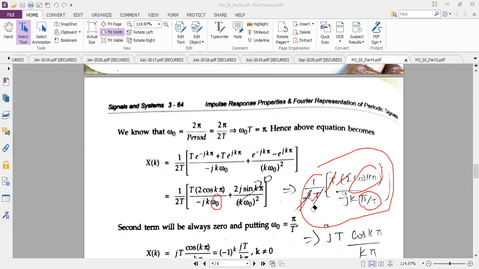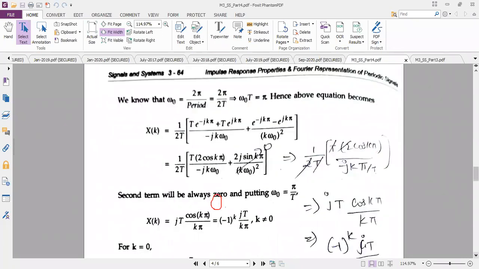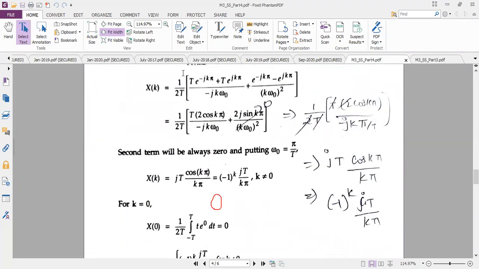And this minus j, I want to move it towards the numerator. If you move minus j towards the numerator, it becomes plus j. So you can see here, this should be your answer: plus j t cos k pi by k pi. Just see whether it is right or wrong.